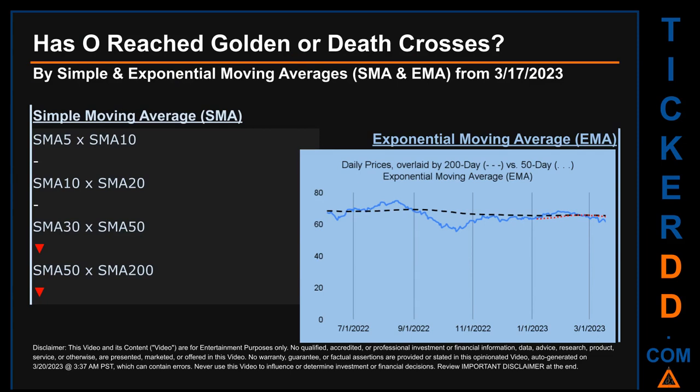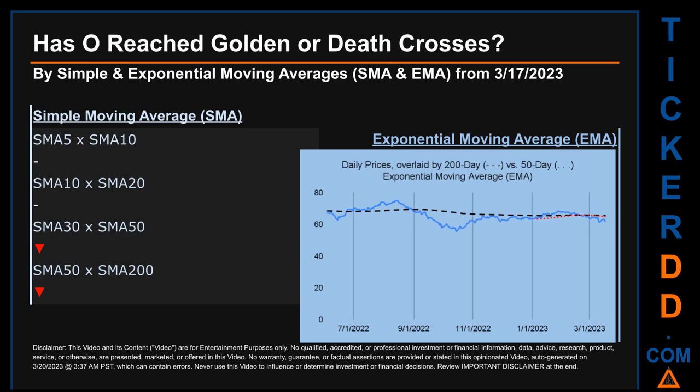Has O price reached golden or death crosses? Golden Cross and Death Cross are basic signals that compare average prices across two specified trade day ranges, a short-term versus a long-term range. For example, 5-day versus 10 trade days. Essentially, a golden cross is a bullish signal. It appears when a ticker's short-term moving average crosses above its long-term average. Vice versa, a death cross is a bearish signal when the short-term crosses below its long-term moving average.